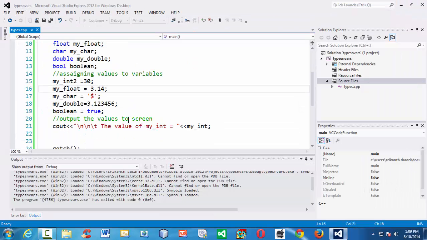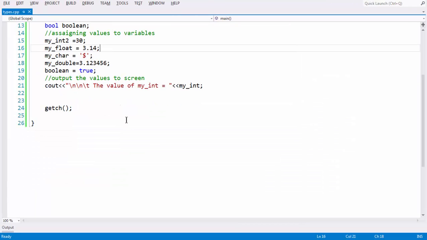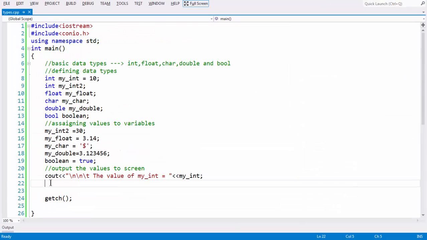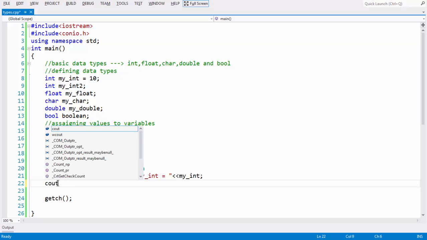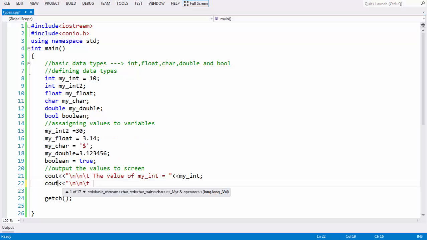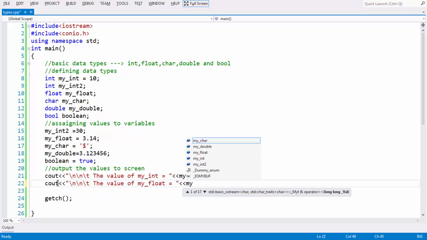In the same way, you can keep on writing cout statements to print out all the values. So the value of my float is equal to my float here.